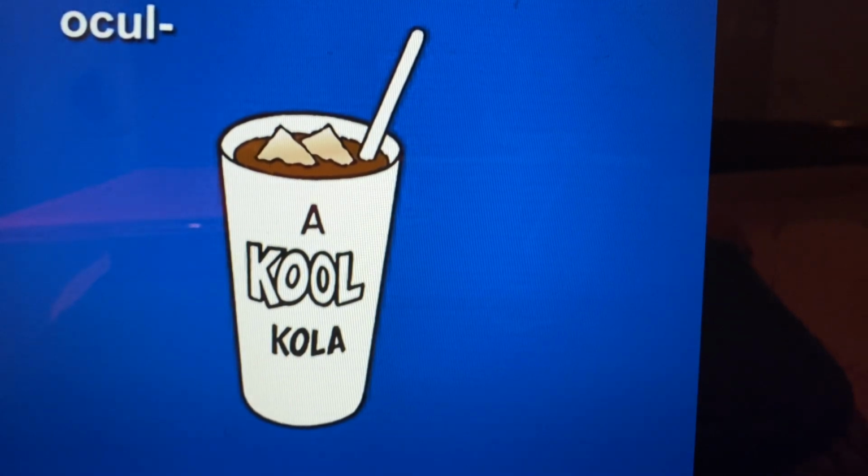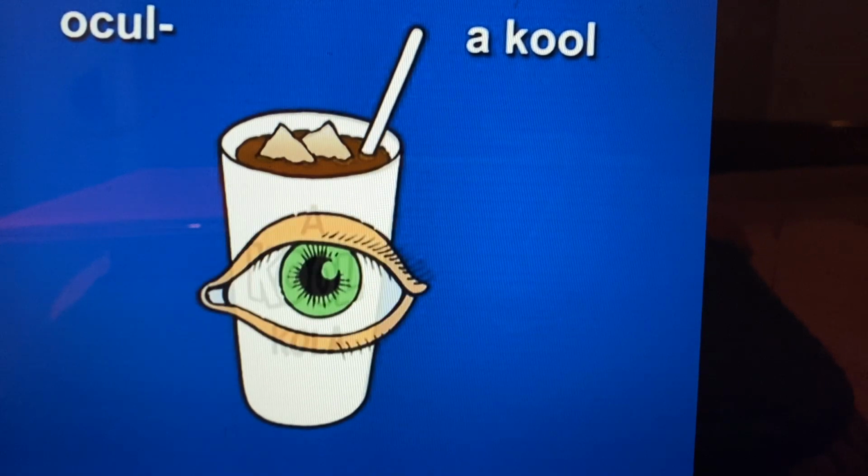The next element is ocul. Ocul sounds like a cool. Here it is. A cool drink. Ocul, a cool. Ocul means eye. So as you look at this image of a cool, see a huge eye on it. Ocul, a cool, eye. 2 times. Ocul, a cool, eye.